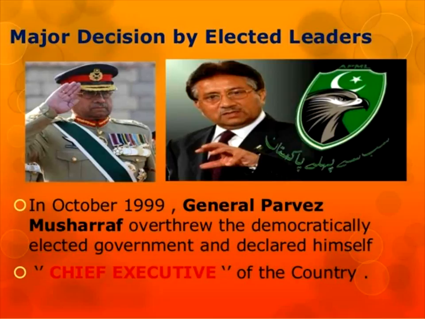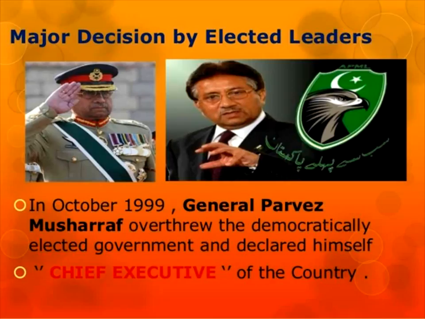Earlier it was a democratic form of government. But Parvez Musharraf in 1999 declared himself a chief executive, and it went toward a monarchy status, and people didn't like that. They formally have an elected parliament and government, but the real power is with those who are not elected. That is what the thing goes for, and it is going toward a non-democratic government.